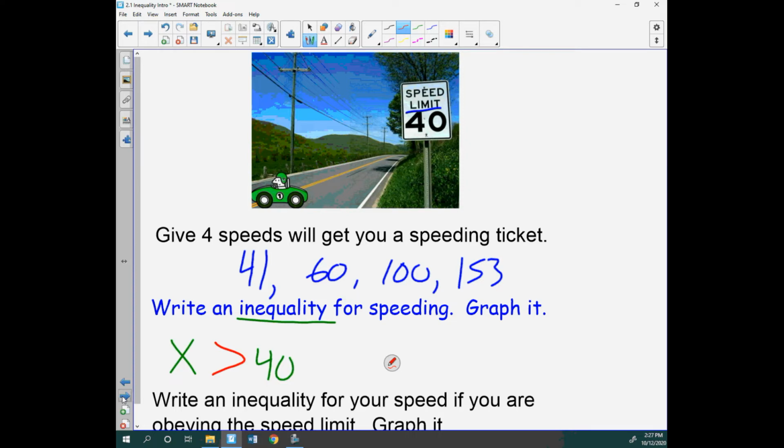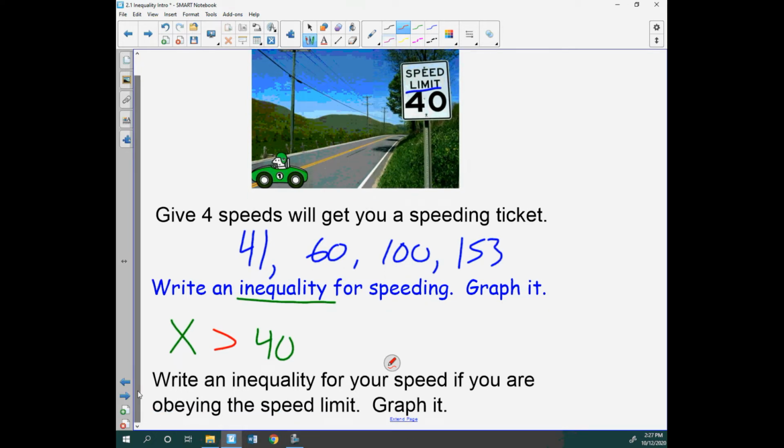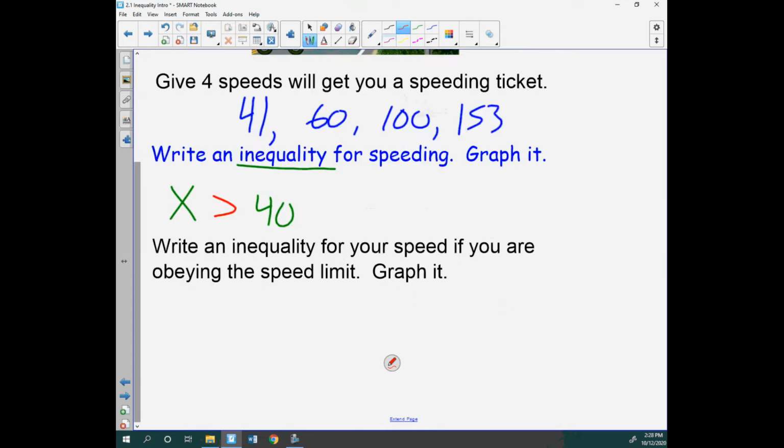Now, the question is, do I put "or equal to," right? If you went 40, would you get a speeding ticket? No. So it's not equal to 40. It's just all the numbers that are over 40. So technically, if you went 40.1 miles an hour, you're getting a speeding ticket, right? Or you're at least breaking the law. Okay? So that is the answer to what our inequality looks like.